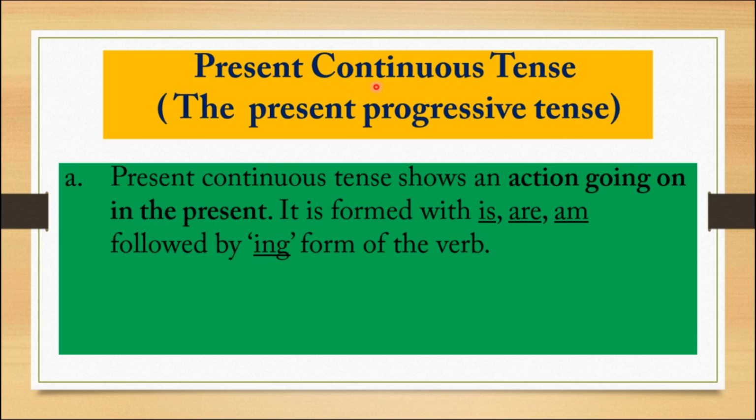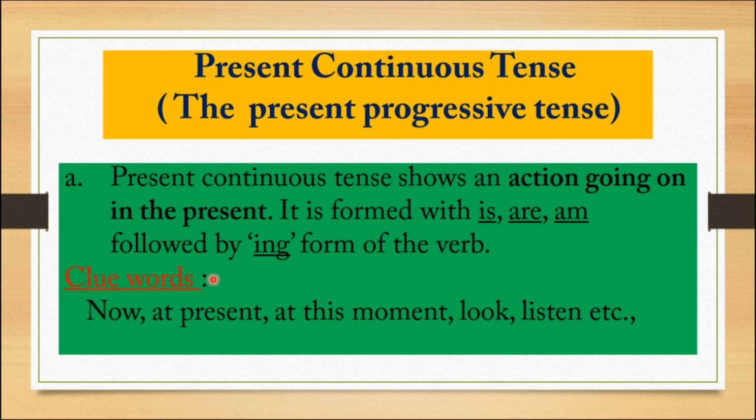Let me give explanation of the heading. Present means now. Continuous means which is going on. You have already known about the tense. So, present continuous tense means an action going on in the present. In the present is very important. It is formed with is, are, am, followed by ing form of the verb.